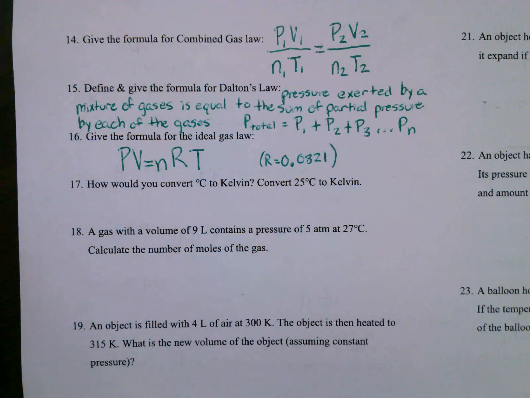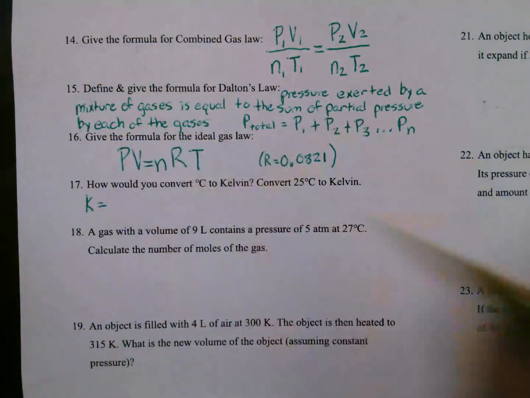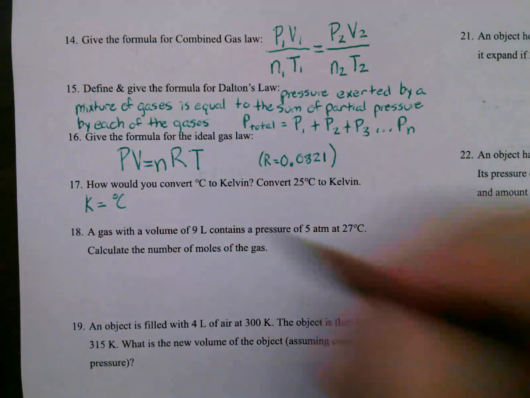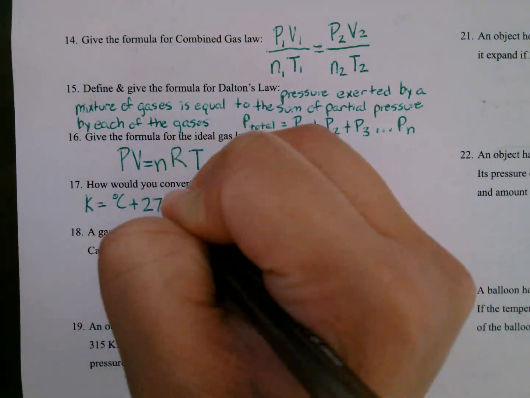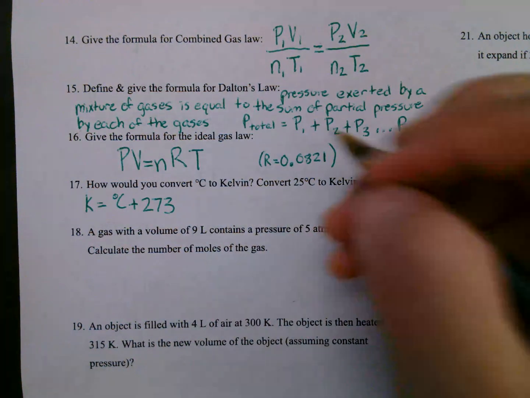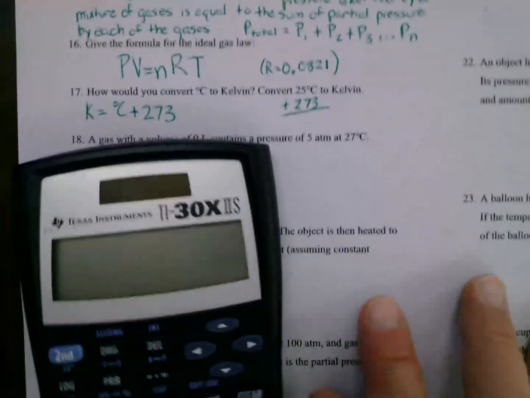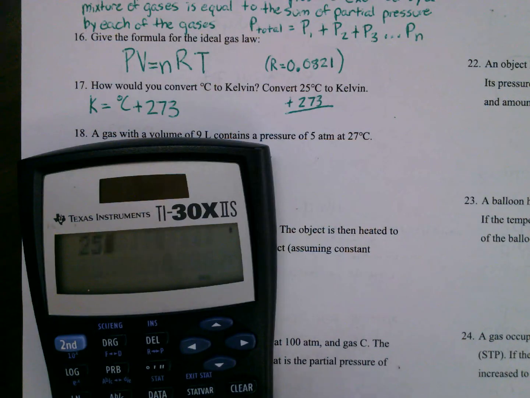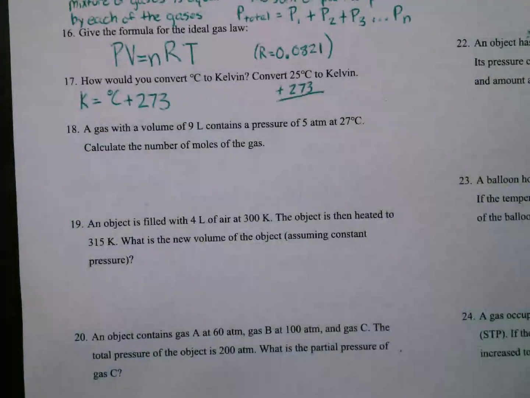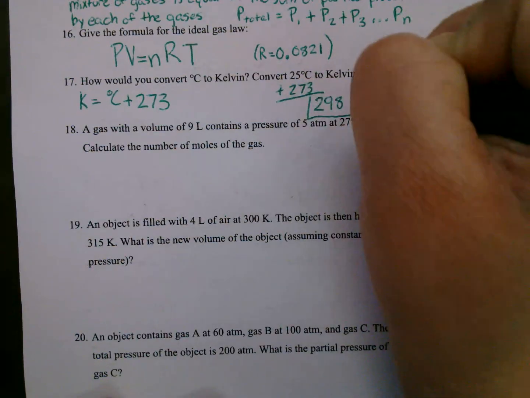Number 17, how would you convert Celsius to Kelvin? To convert Celsius to Kelvin, all you're going to do is add 273. So Kelvin is equal to whatever our degree Celsius is plus 273. Converting 25 degrees Celsius to Kelvin, we're just going to add 273 to that. So 25 plus 273, that's going to give us 298 Kelvin.